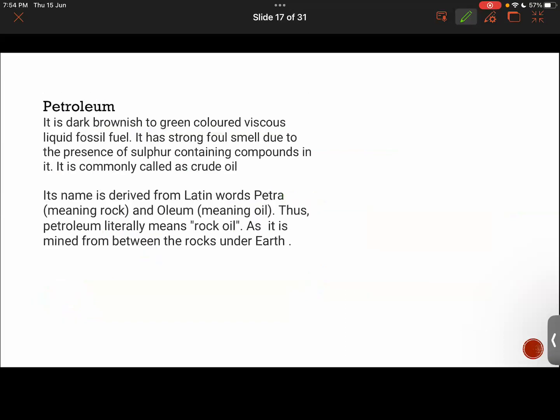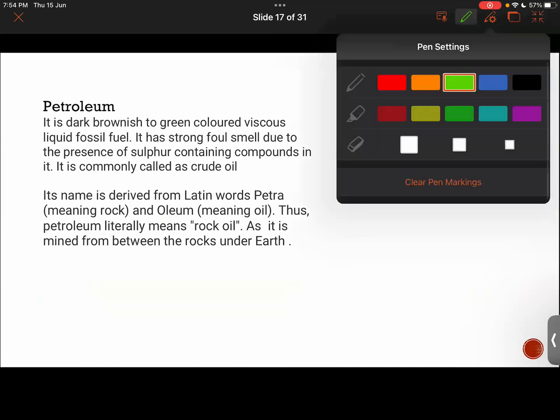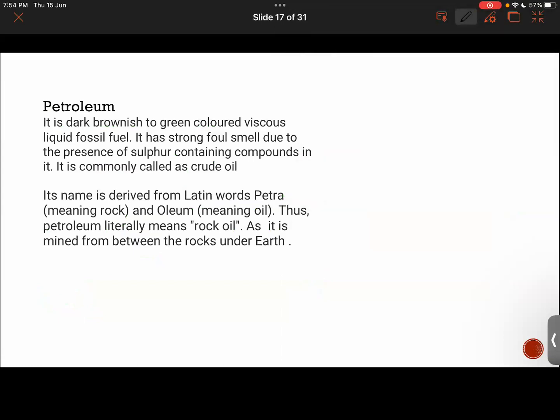Now, moving on, we need to talk about petroleum. So what is petroleum? It is basically a dark brownish thick liquid. It might be brownish in color, it might be green also. It is a viscous liquid fossil fuel.